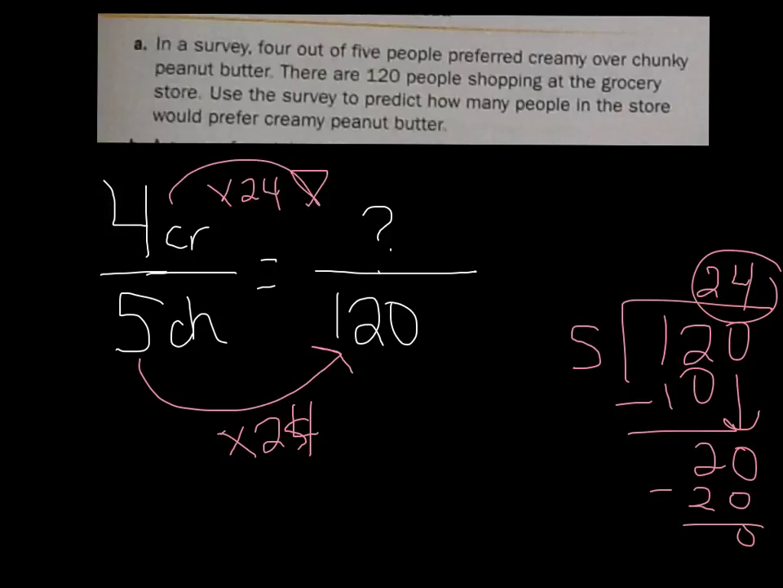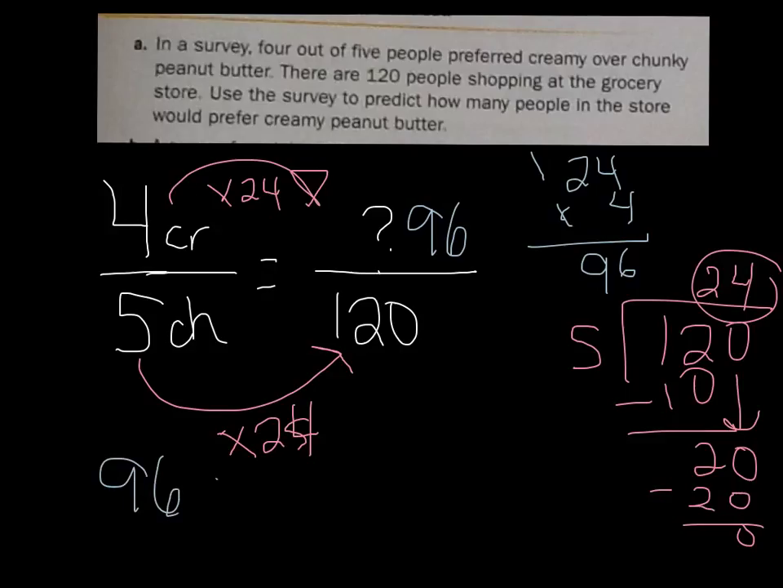Multiply by 24. Again, if you don't know that, do it off to the side. 24 times 4 is, 4 times 4 is 16. 4 times 2 is 8, plus 1 is 9. So my answer is 96. So 96 people will prefer creamy over chunky peanut butter.